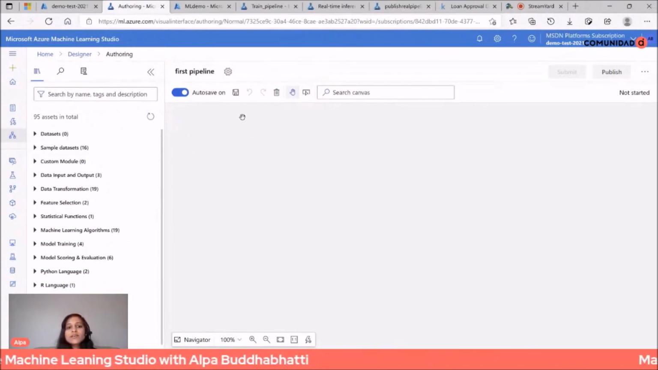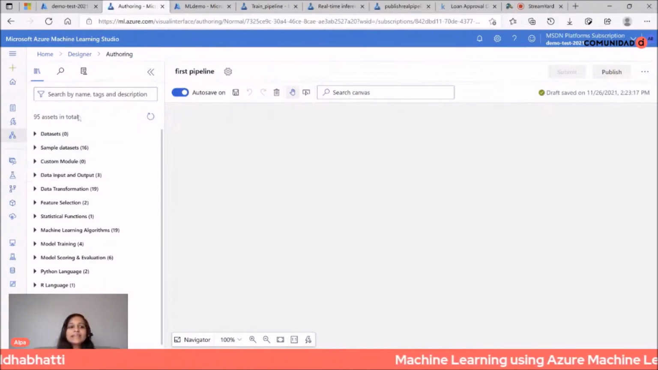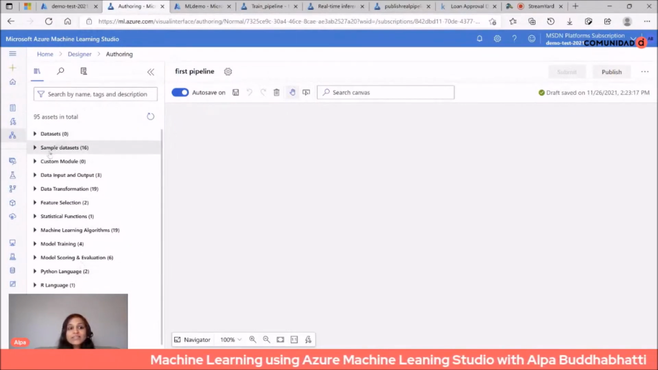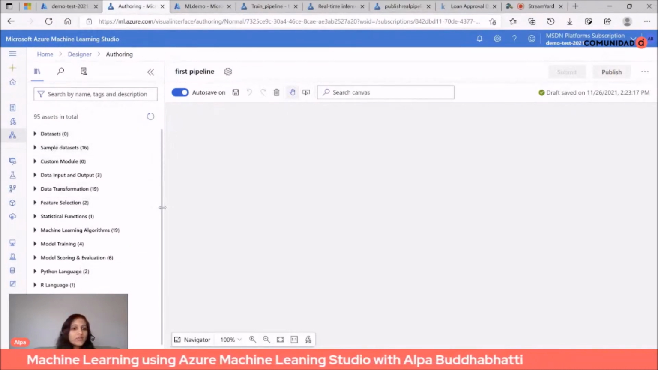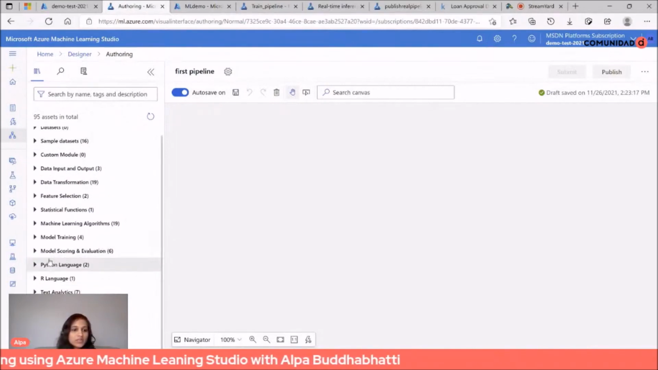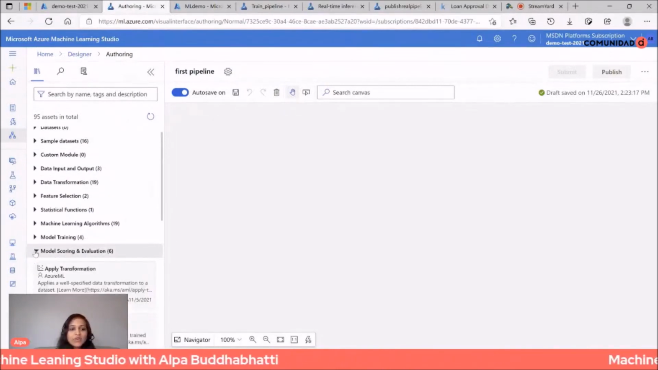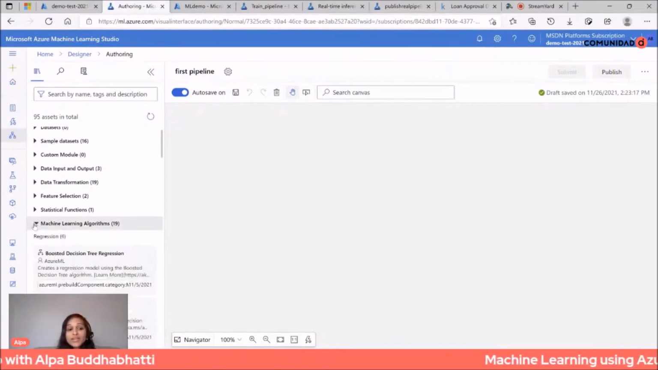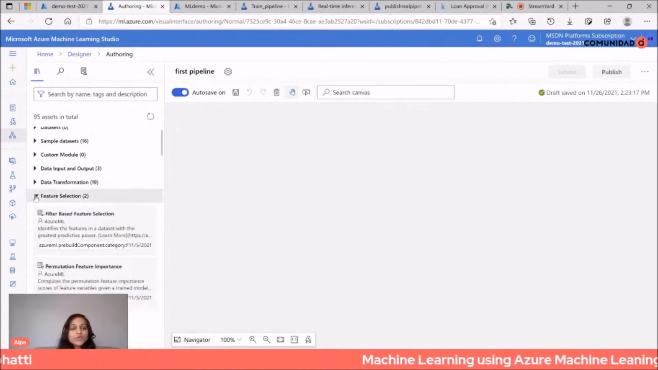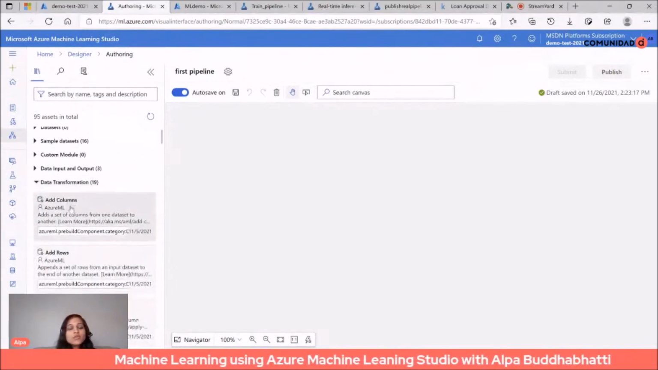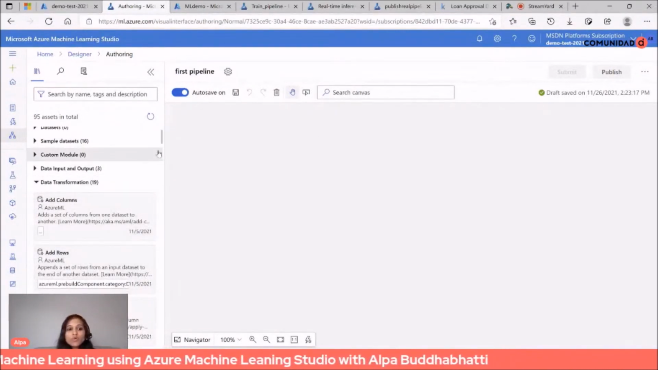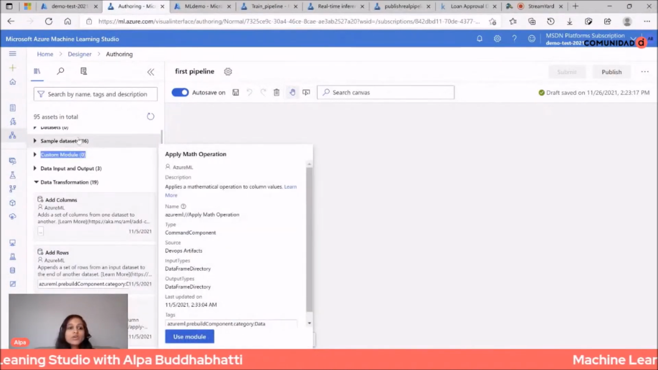Or you can just give any suitable name. And here you can see that it has modules, different components available. It has datasets, it has sample datasets, and you can see these are all algorithms. You can select training algorithms, training testing algorithms. You can select modules. You can apply transformations, like you can add new columns, you can remove columns, you can apply some maths. This kind of thing you can do.